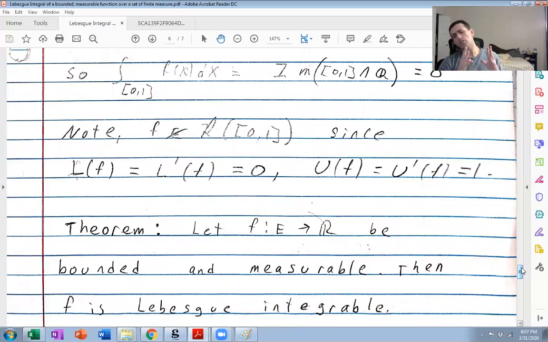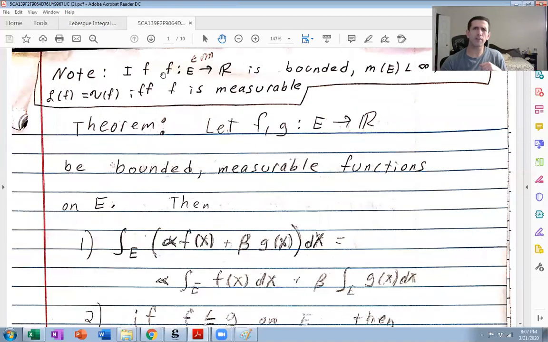So you might ask the question, since you don't need measurability to define the upper and lower Lebesgue integrals, does Lebesgue integrable imply measurable? And yes, as long as we're dealing with a bounded function. So if f is bounded, E has finite measure, then the lower and upper Lebesgue integrals coincide precisely when f is measurable. And this is not the quickest thing to prove, and we don't have the tools at our disposal yet to prove it. This is theorem 7 in chapter 5 if you want to look ahead.